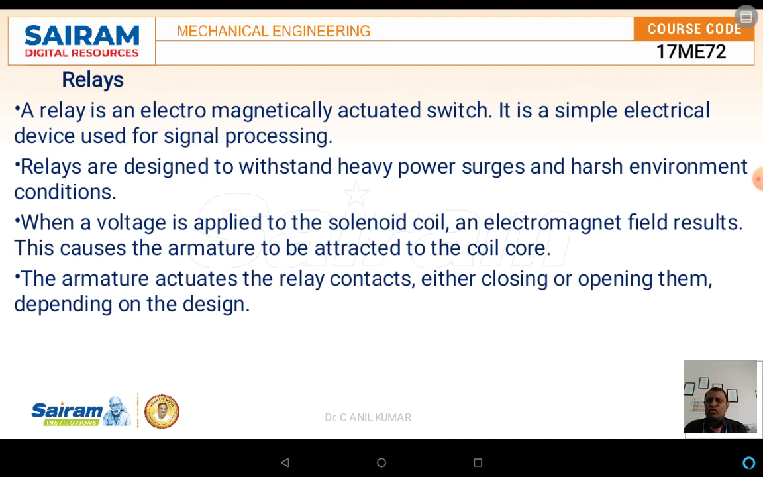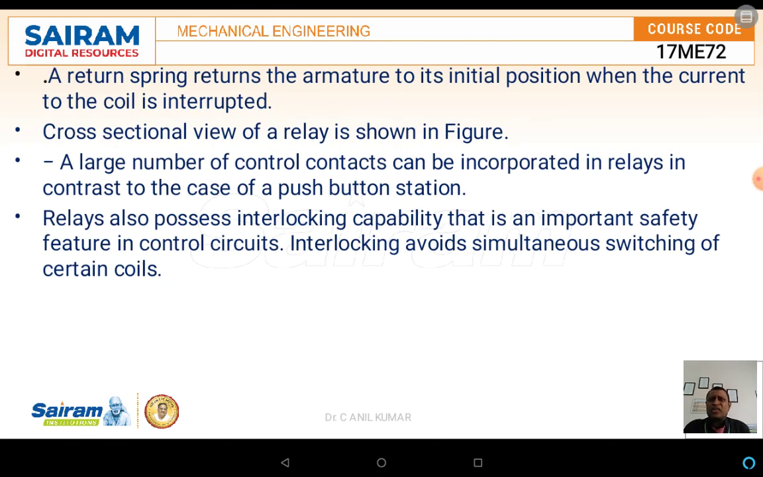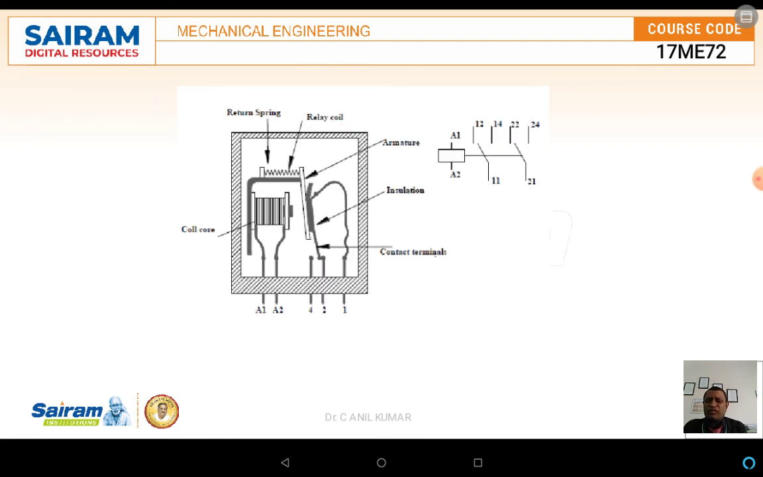Even here, the return motion is done by using a spring, which returns the armature to its initial position when the current to the coil is interrupted. The cross-sectional view, or schematic representation of the relay, is also shown here. The relay also possesses an interlocking capability, which is an important safety feature in control circuits. The interlocking avoids the simultaneous switching of certain coils.